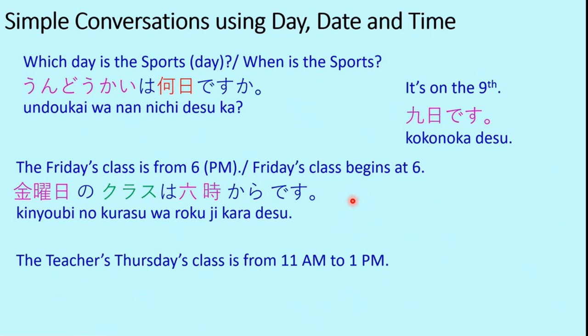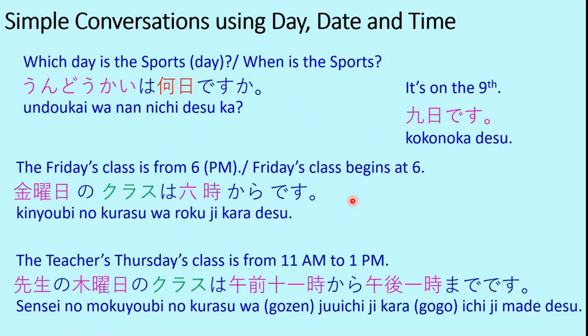The teacher's Thursday class is from 11 AM to 1 PM. Sensei no mokuyobi no class. So here there are two possessions. One is the teacher's and the other one is Thursday's. So teacher's Thursday's class, Sensei no mokuyobi no class, wa gozen 11 ji kara gogo 1 ji made desu.